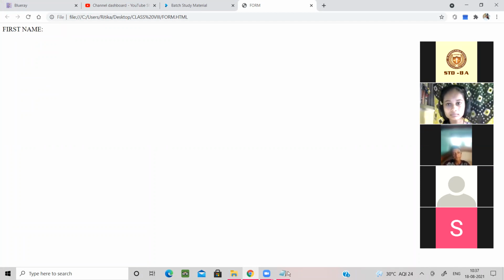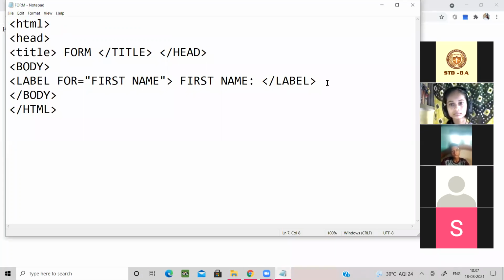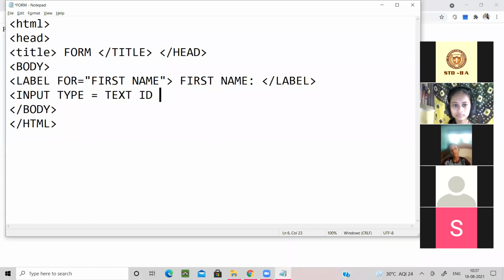So here we will change the code and we will add input type equal to text, ID equal to first name.